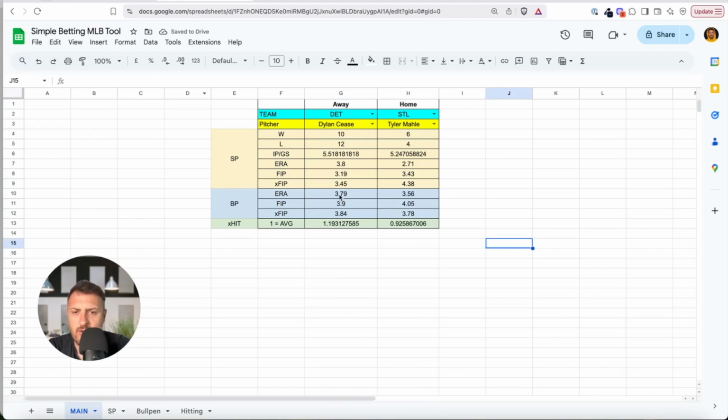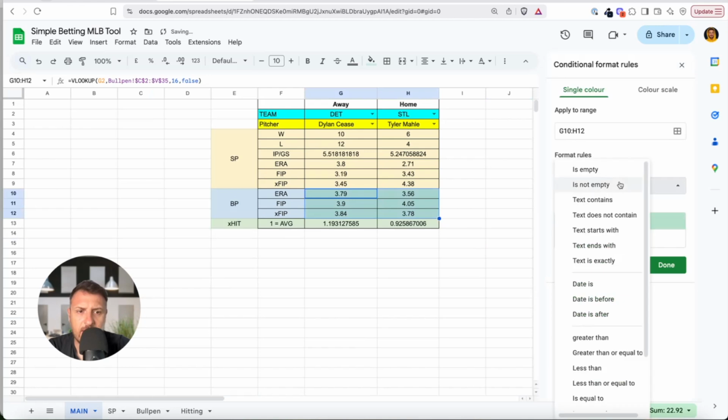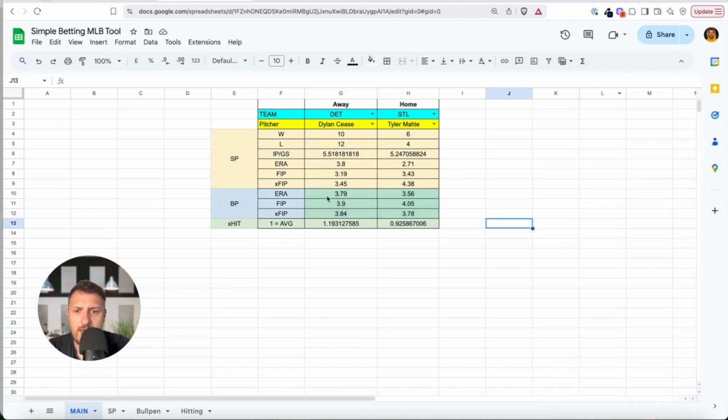You can also create conditional formatting here, and you can create colors if this is bigger than this, but this is a little bit more complex, and I don't have time anymore for this. So I hope you will get one tool where you can scrape the statistics.